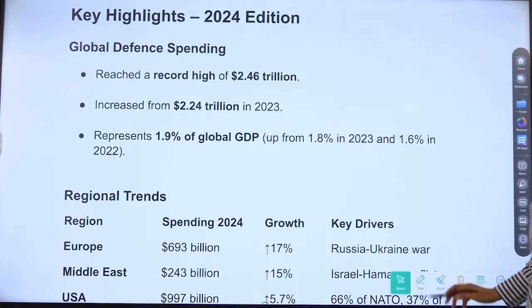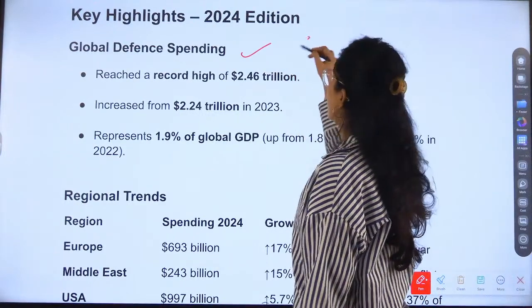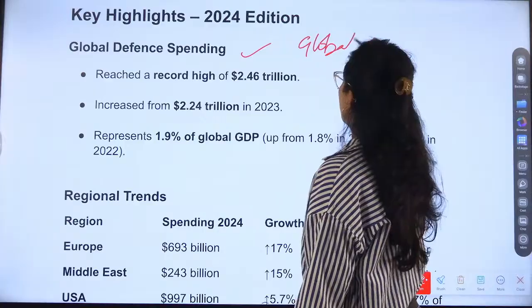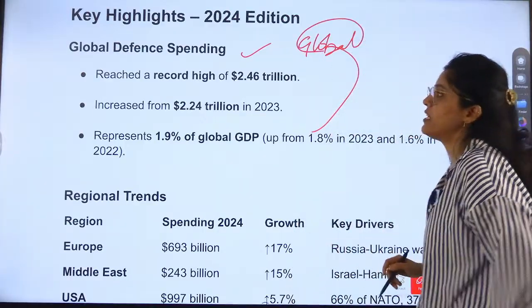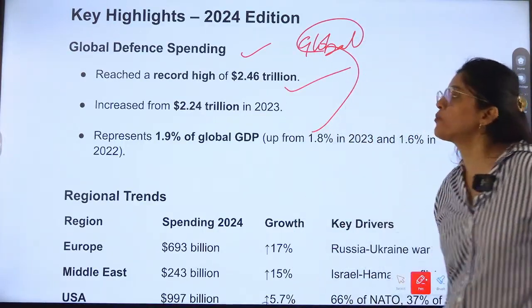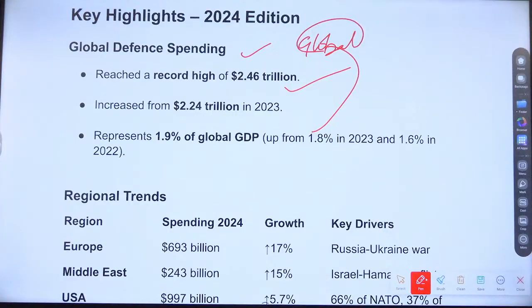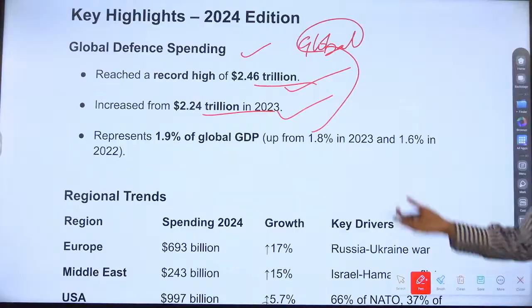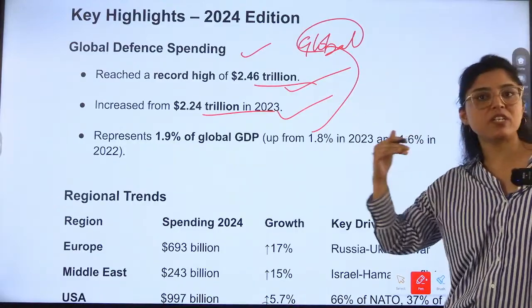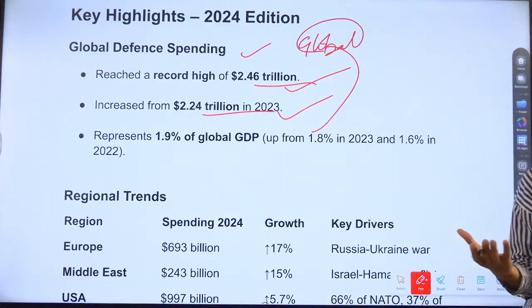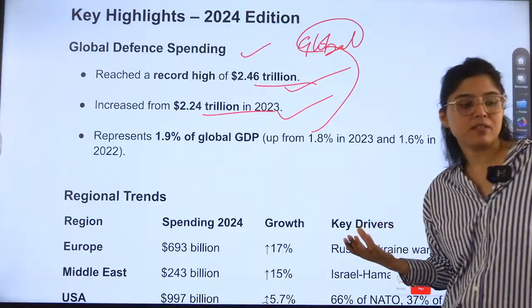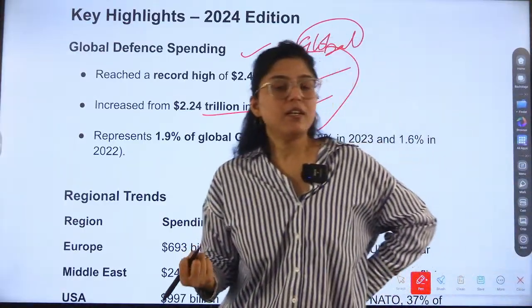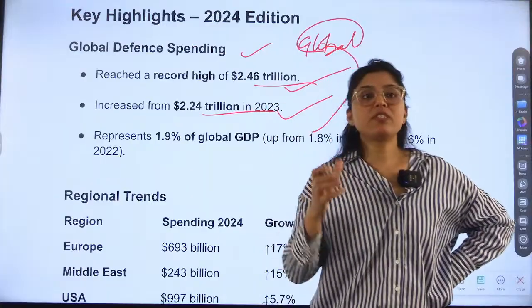Now, highlights are what? Global. It is a global level report. This is a global level trend. It reached a record high of 2.46 trillion, right? So total expenditure increased from 2.24 trillion in 2023. So military expenditure is increasing. What does it mean? Military expenditure of countries is increasing.